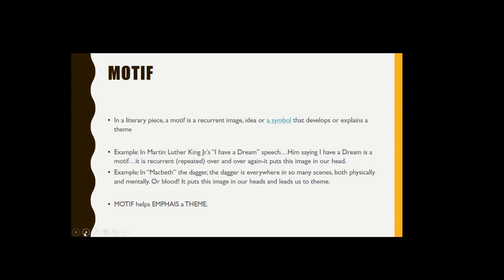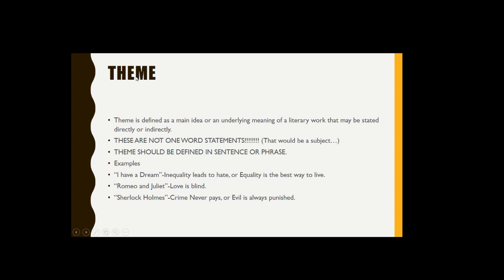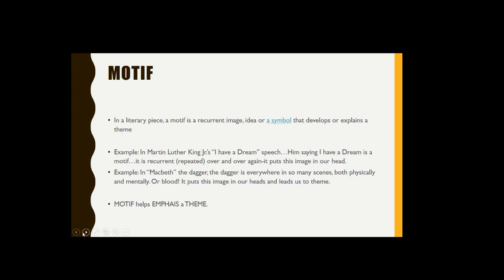Now, with that being said, what is theme? Theme is defined as a main idea or an underlying meaning of a literary work that may be stated directly or indirectly. Now, these are not one-word statements. That would be a subject or a motif.